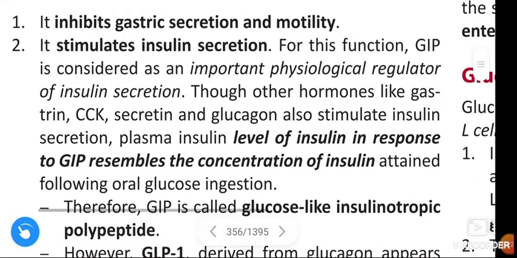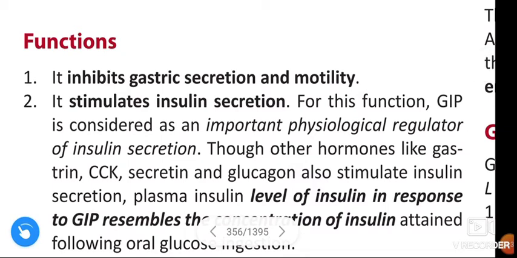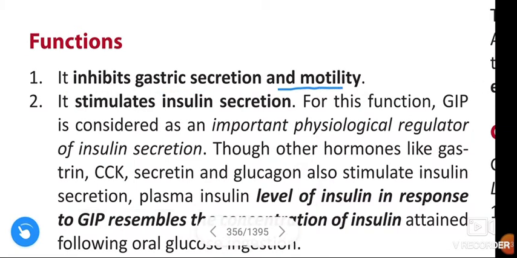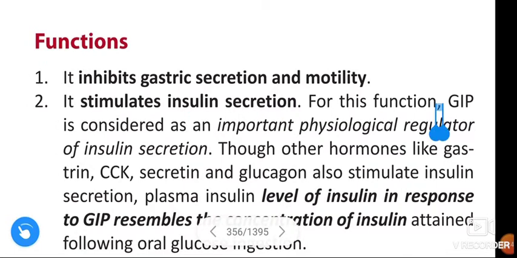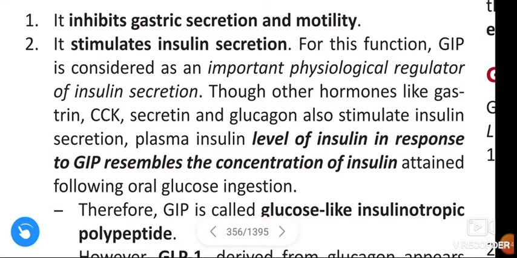See once again. Functions of GIP. It inhibits the gastric secretion and motility. It stimulates the insulin secretion. For this function, gastric inhibitory peptide is considered an important physiological regulator of insulin secretion. The other hormones like gastrin, cholecystokinin, secretin, glucagon also stimulate the insulin secretion. The plasma level of insulin in response to gastric inhibitory peptide resembles the concentration of insulin attained following oral glucose ingestion.